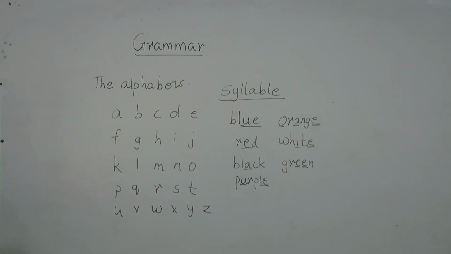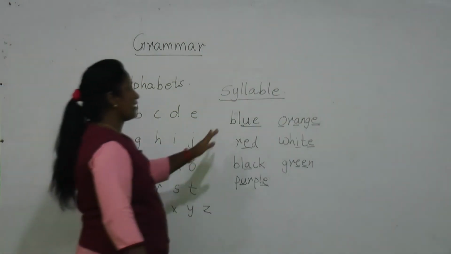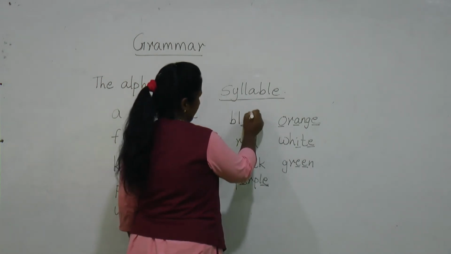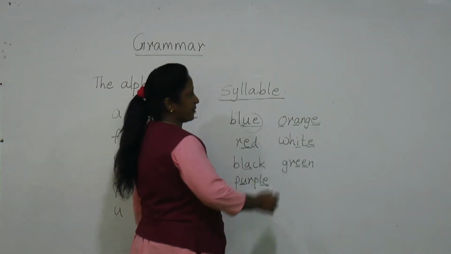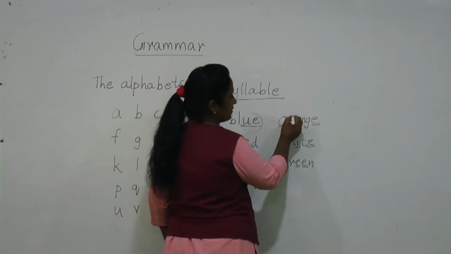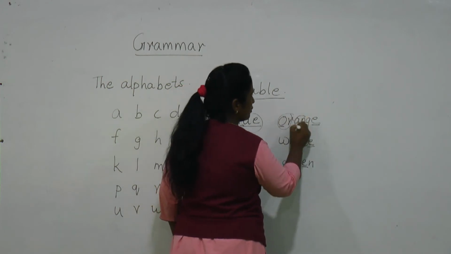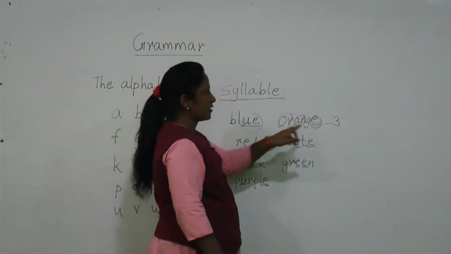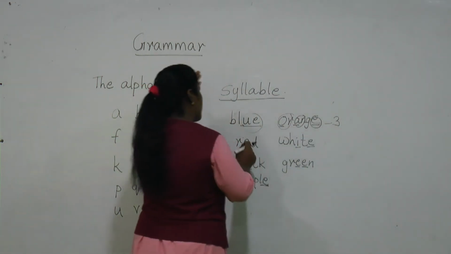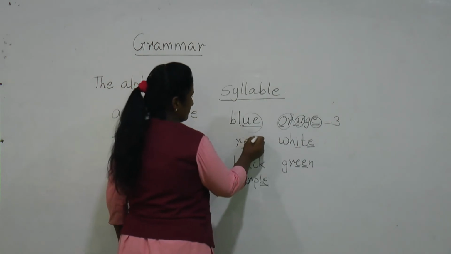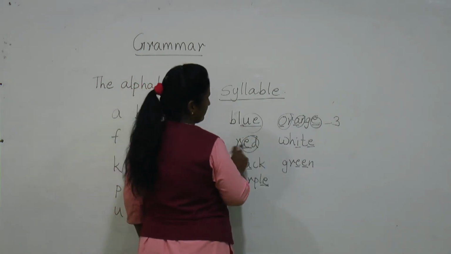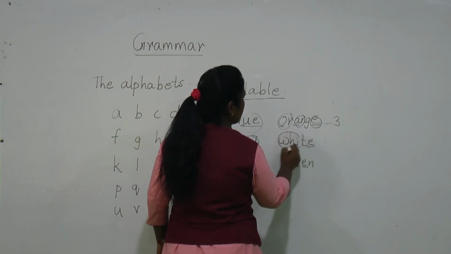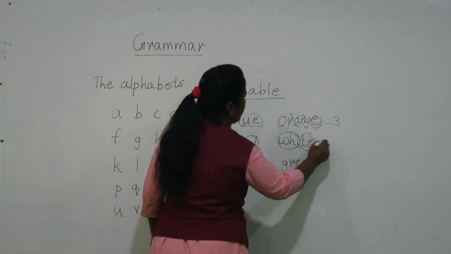Now you can count the syllables. For example, here you can see how many syllables there are. In this word there is only one syllable. But in the other one, here 1, 2 and 3, there are 3 syllables. A word is divided into 3 parts, or here only 1. Like this you can take, here also 1 and 2, 2 syllables.